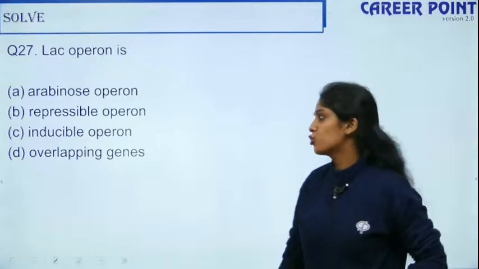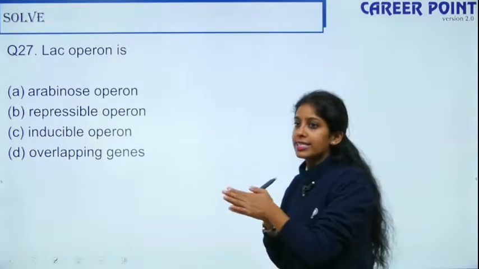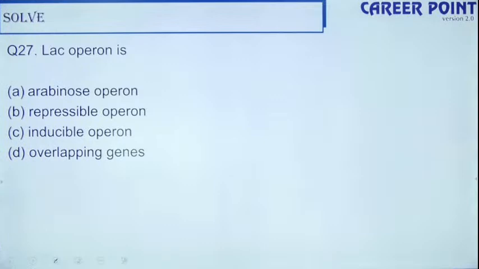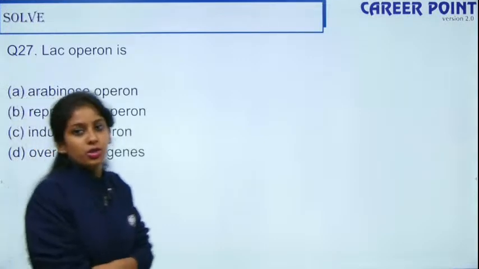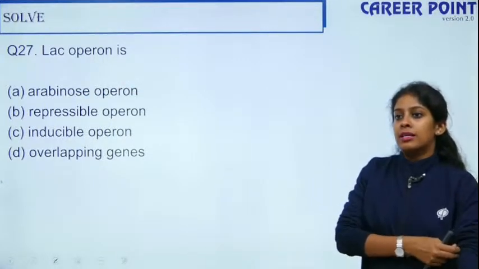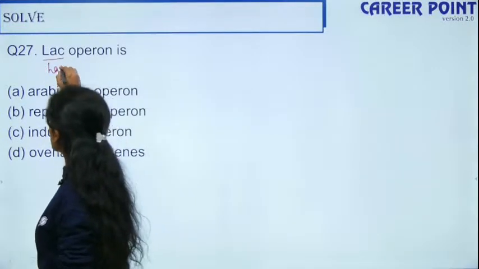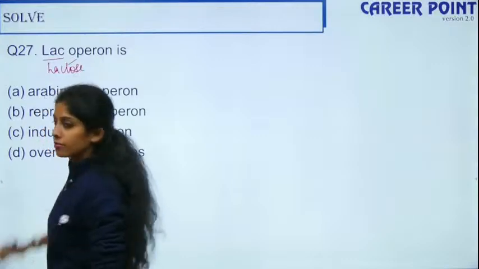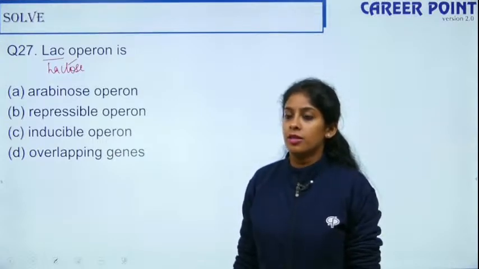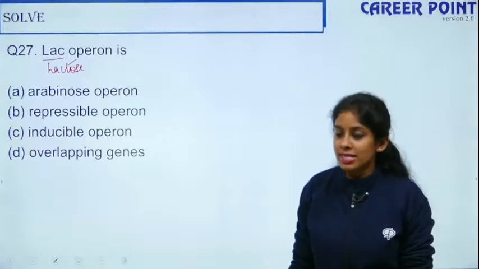Okay, so question number 27. Lac-operon is arabinose operon, is a repressible operon, is an inducible operon, or is an overlapping gene. So what is a lac-operon? Just now we spoke in the previous question, so your answer should come in handy. Lac-operon is lactose operon.